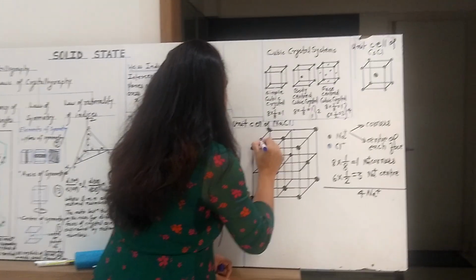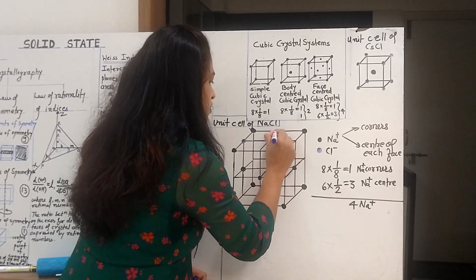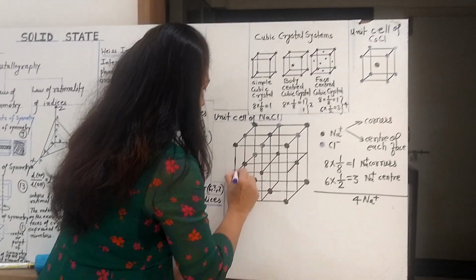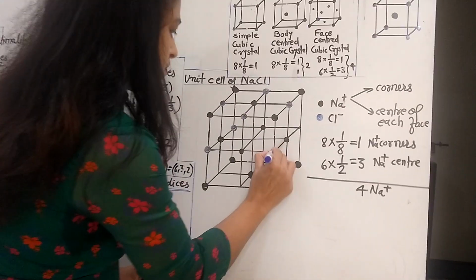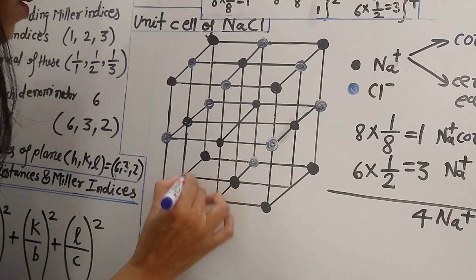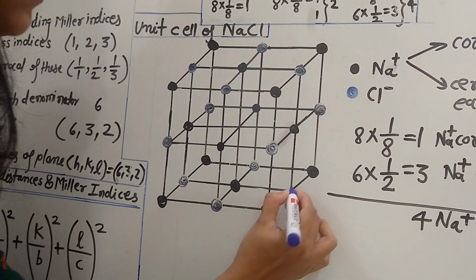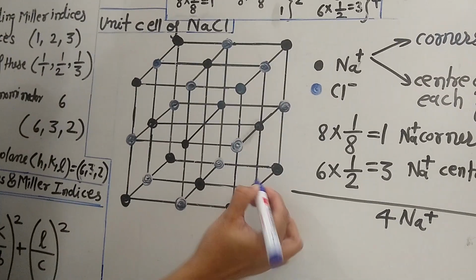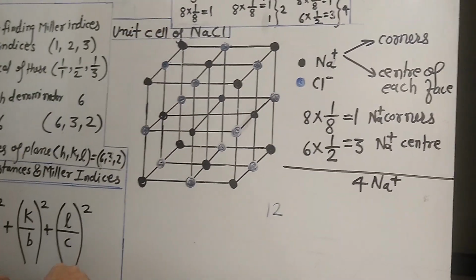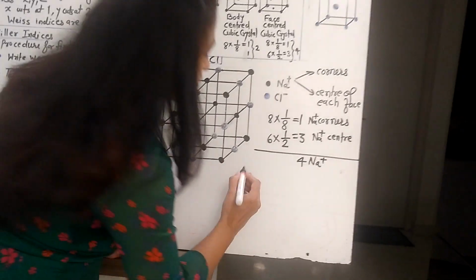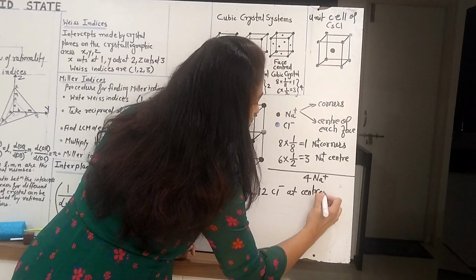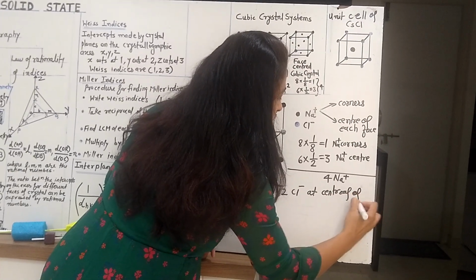I am going to show you that position: 1, 2, 3, 4, 5, 6, 7, 8, 9, 10, 11, 12. So all these are the 12 Cl- ions which are present at the center of each edge.